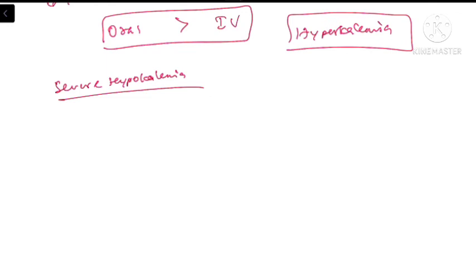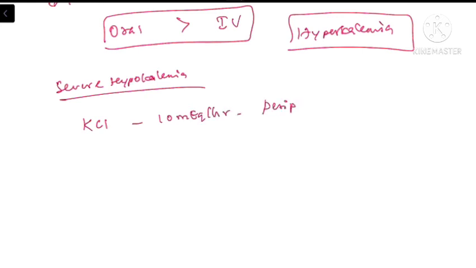How we need to give it is, we need to give the KCl at a maximum of 10 milliequivalents per hour in the peripheral veins, or 20 milliequivalents per hour in the central line. So it is better to have a central line in all of these patients to avoid phlebitis. Excessive potassium exposure in the veins may cause thrombophlebitis in these patients.